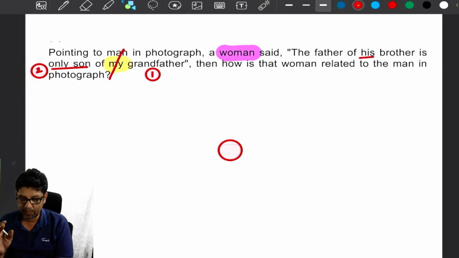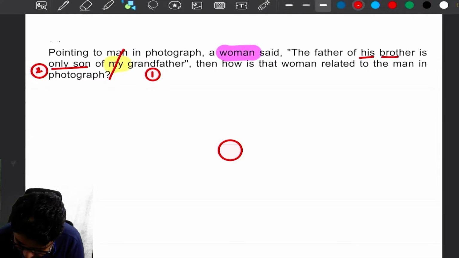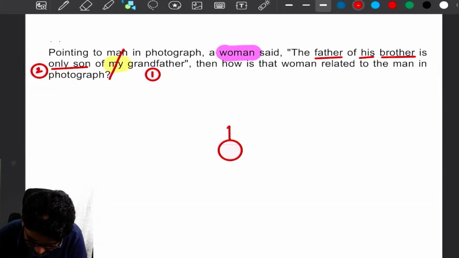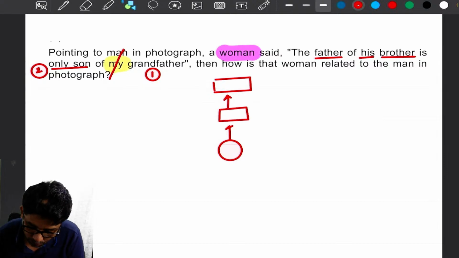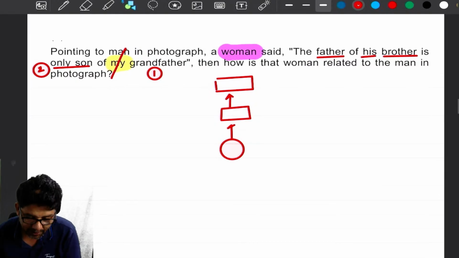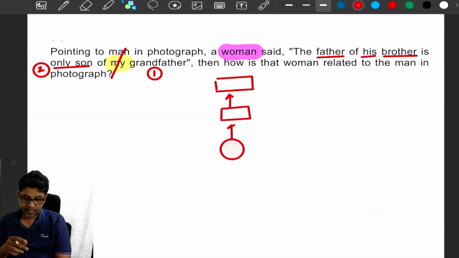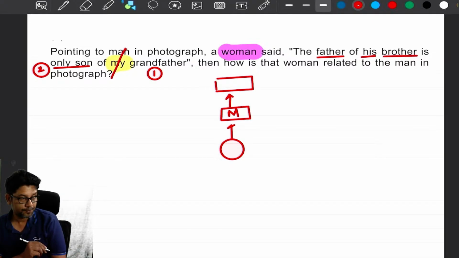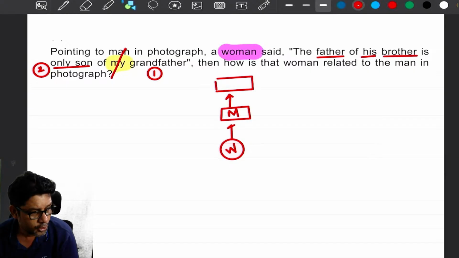When "his" comes, we need to be a little careful. Brother and father. Okay, so that woman has got a father or mother, and that father has got an only son. Now, the father of his brother is only son of my grandfather. Then, how is that woman related to the man in the photograph? Is this the man, my dear? Therefore, that woman is nothing but daughter.